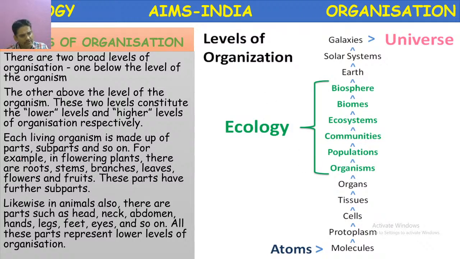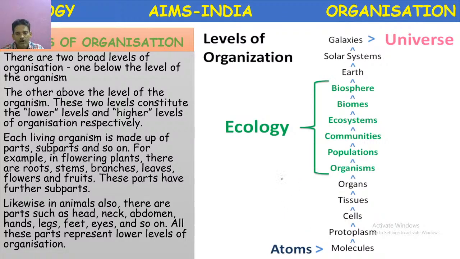So let us see in the animals also how the organization works. Likewise, in animals also, there are parts such as head, neck, abdomen, hands, legs, feet, eyes. All these parts represent the lower level of organization, and finally they combine to form the higher level, the organism.